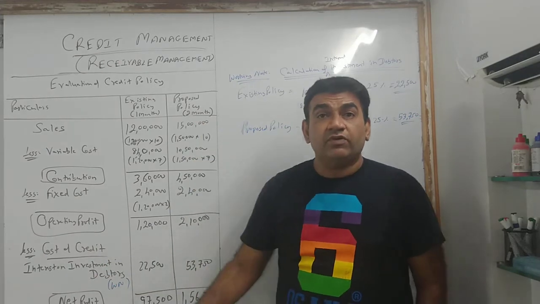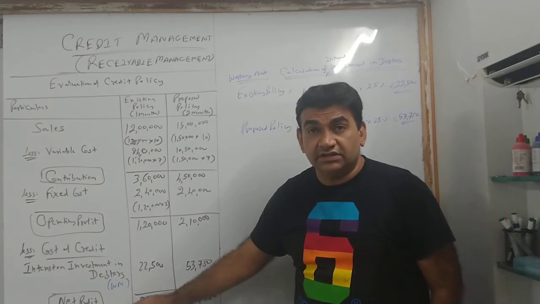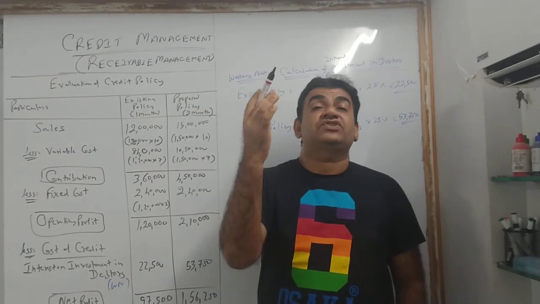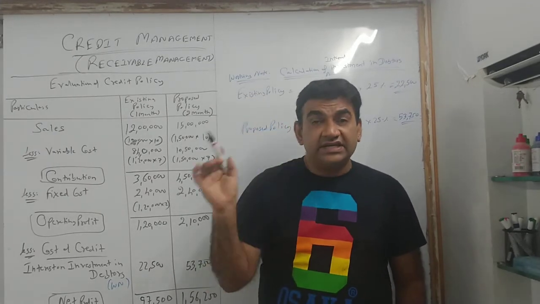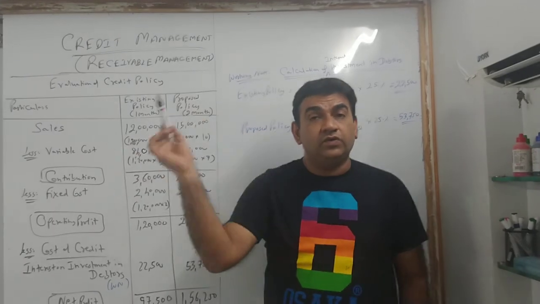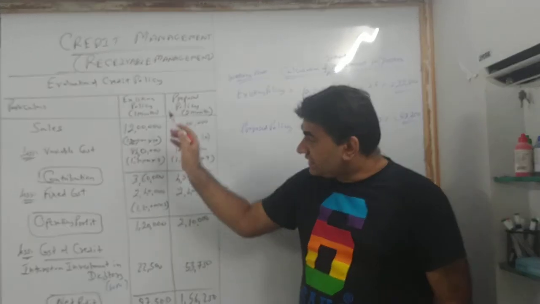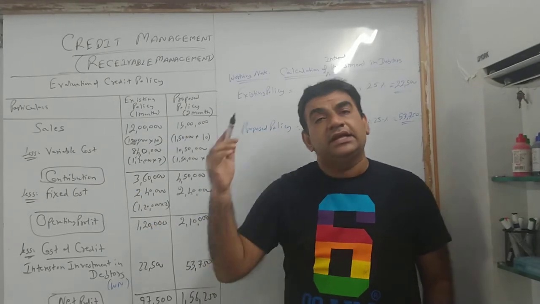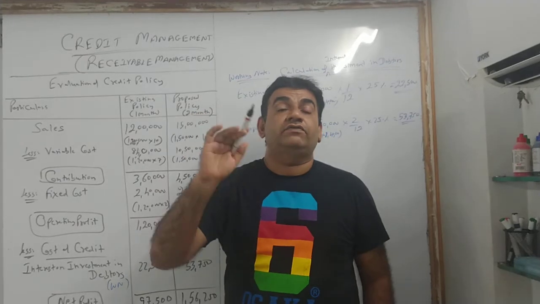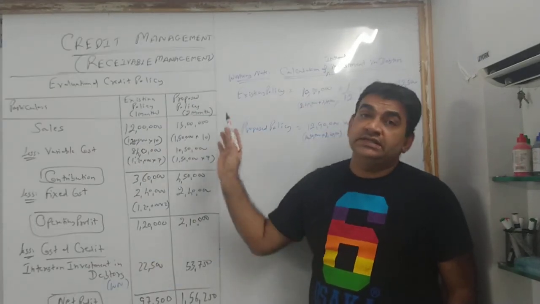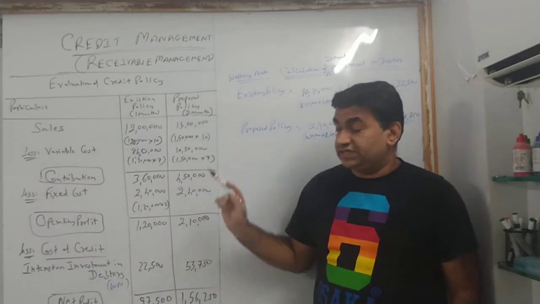So because my profit here is more than the previous policy, it is advisable to give extra credit. So my conclusion here is company is planning to increase the credit period from 1 month to 2 months. After this calculation, I agree and I suggest the company go for credit of 2 months. That is the concept of receivable management, evaluating your credit policies.